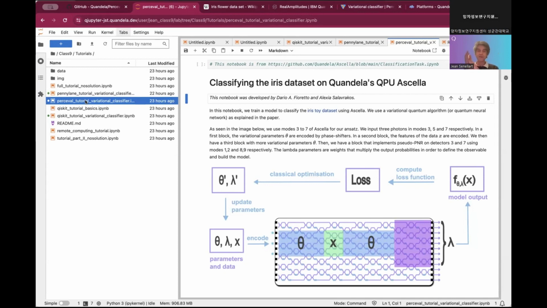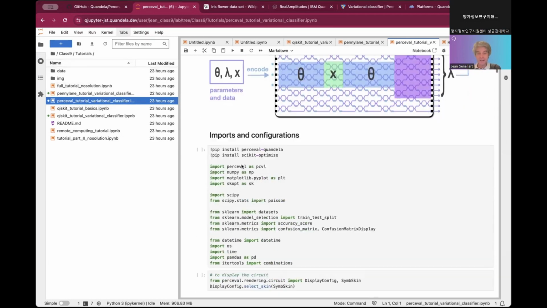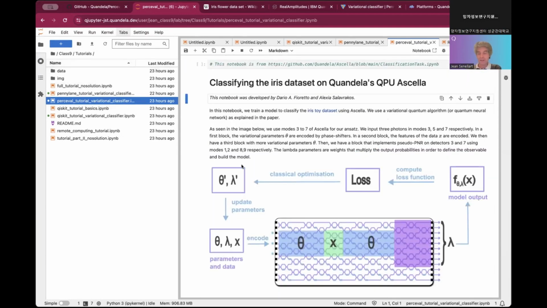This notebook has been developed by Dario and Alexia. Dario and Alexia are researchers at Candela. They are not computer scientists. They are doing research in machine learning. And so they have implemented this notebook. You will see that this notebook is not super clean in terms of code. And it's a bit because it is made by a researcher, which is totally okay. But the idea is to understand how it works.